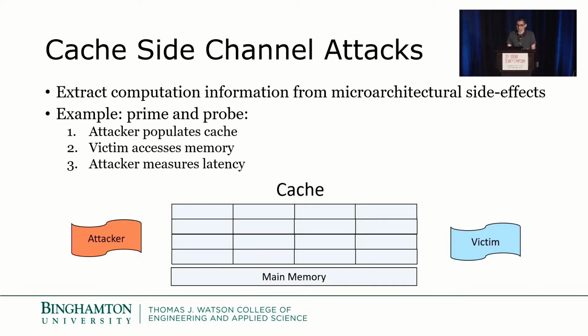Despite these benefits, TEEs have proven vulnerable to cache side channel attacks. One classic example is a prime and probe attack, where an attacker populates a cache with its own data, allows the victim to write to the cache, and then measures the timing differences in data retained in the cache and data evicted by the victim to reconstruct sensitive computations. Current TEE solutions do not account for these micro-architectural side effects and can be bypassed using these attacks.